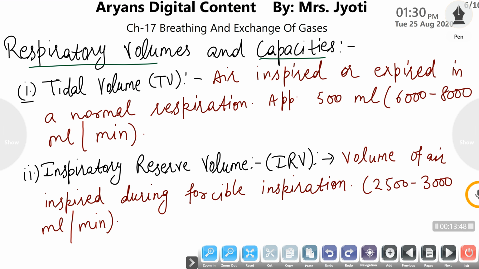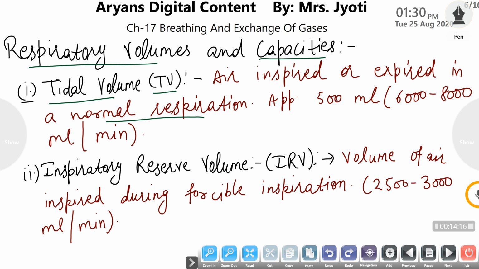So start with the first volume, that is tidal volume, abbreviated as TV. Tidal volume is the total volume that is inspired or expired by the lungs in a normal respiration. Means there is no activity, no hypersensitivity of the respiratory system, only normal breathing rate.